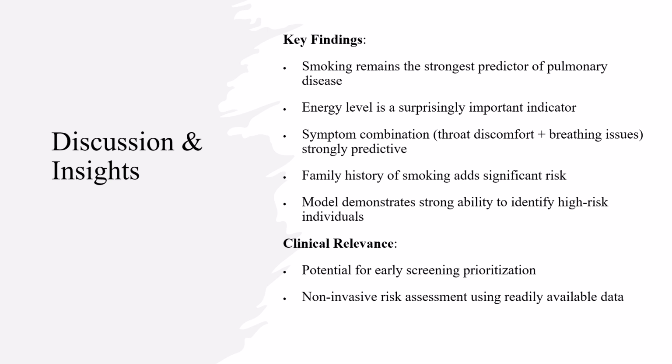The combination of throat discomfort and breathing issues emerged as strongly predictive when present together, which could help prioritize diagnostic testing. Family history of smoking adds significant risk beyond personal smoking habits, highlighting potential genetic susceptibility or shared environmental exposures.